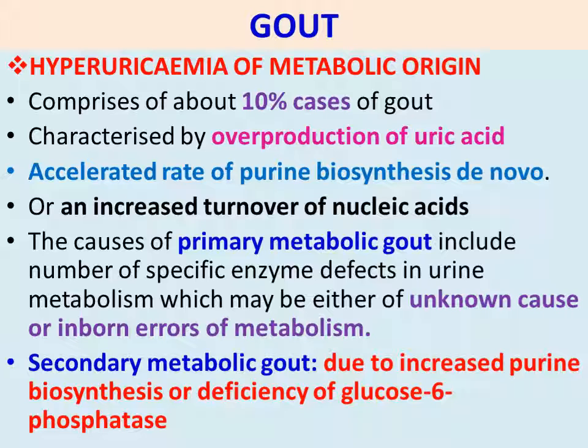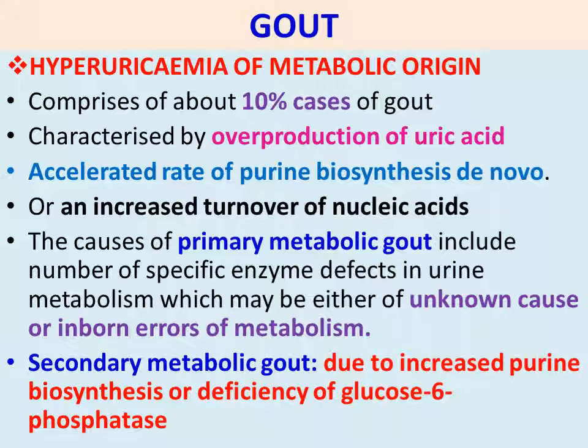Next, increased turnover of nucleic acids in the liver is also one of the causes. Then, the causes of primary metabolic gout include a number of specific enzyme defects in purine formation, which may be either of unknown cause or inborn errors of metabolism. So in the metabolism some enzyme defects take place, which may be of a known enzyme or without knowing the cause also. So that is primary metabolic gout.